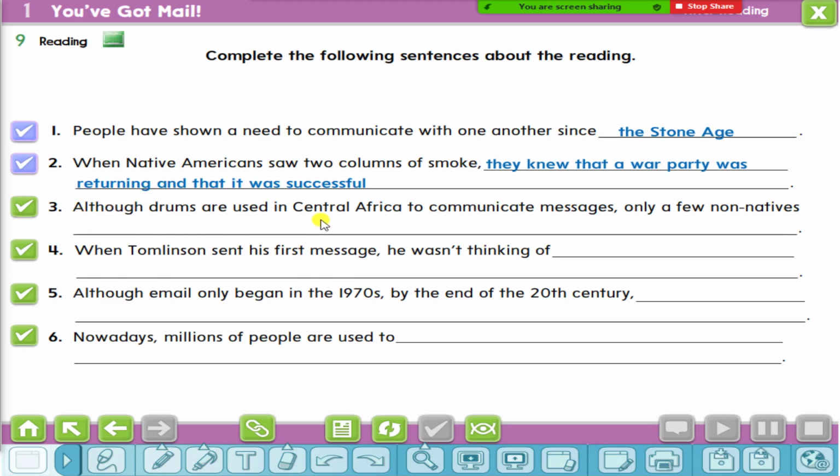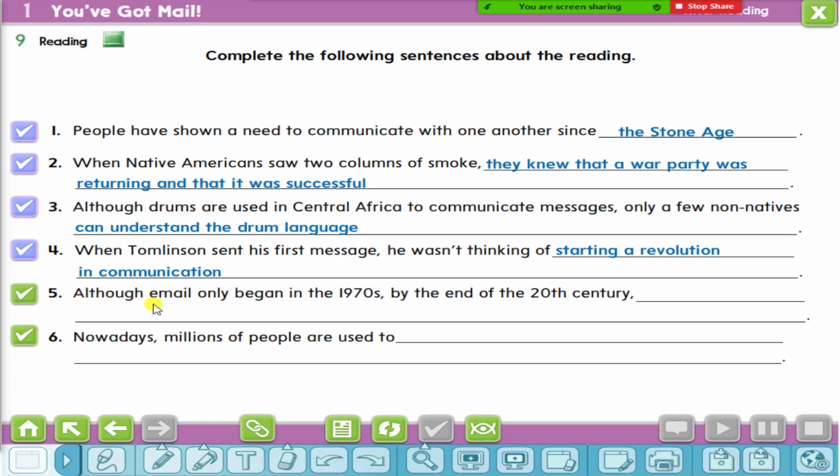Number 3. Although drums are used in Central Africa to communicate messages, only a few non-natives, of course, can understand the drum language. Number 4. When Tomlinson sent his first message, he wasn't thinking of starting a revolution in communication.